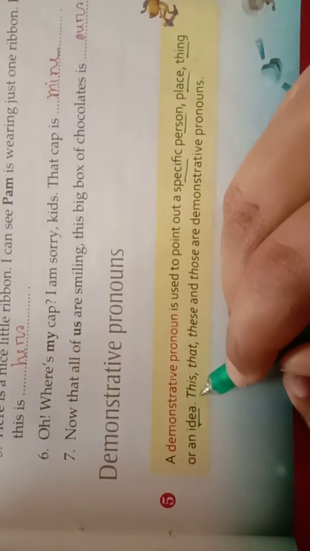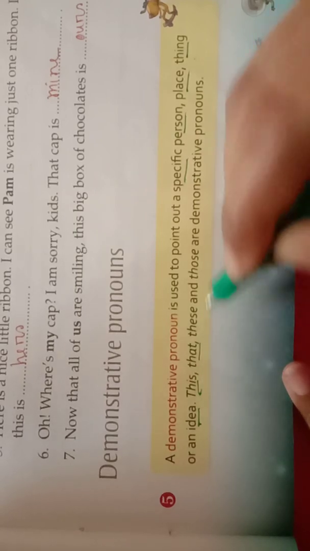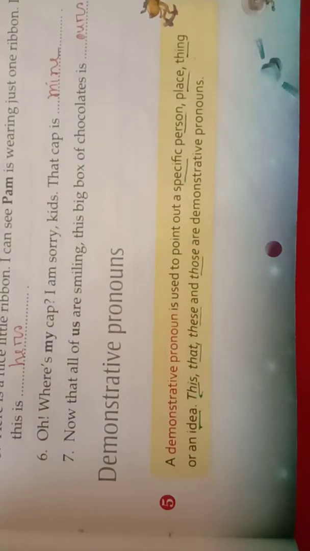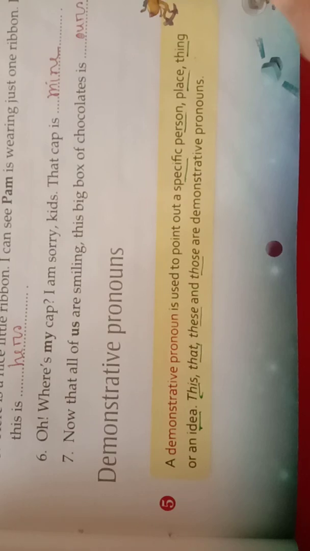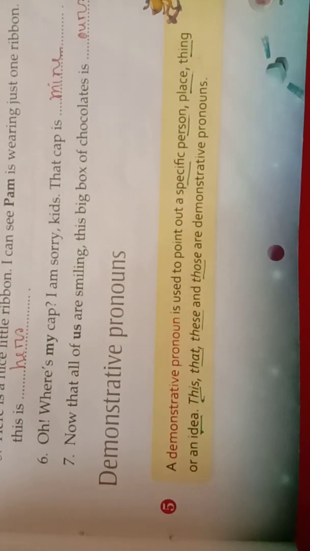There are 4 demonstrative pronouns and you have to remember them: this, that, these and those. Okay, so here are 4 demonstrative pronouns and you have to learn them. How many demonstrative pronouns are here, boys? 4 demonstrative pronouns. Okay, and you have to learn them. We use these demonstrative pronouns to point out a specific person, place, thing or an idea.